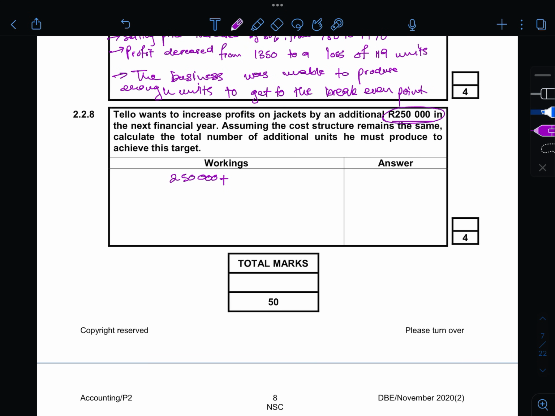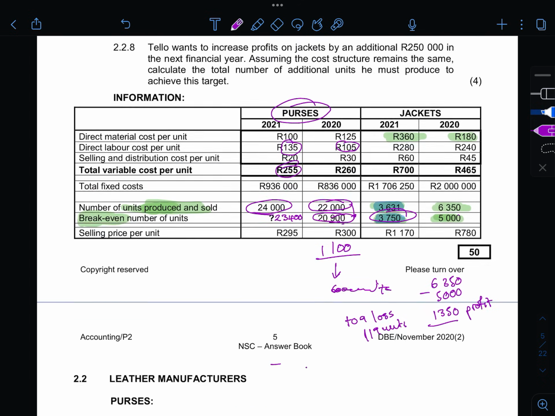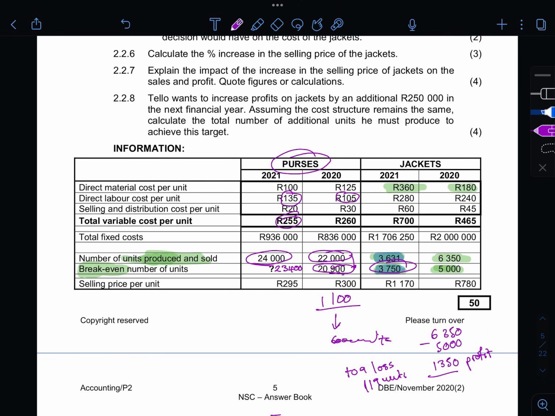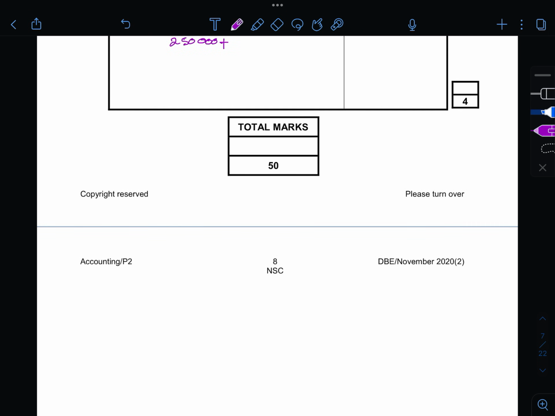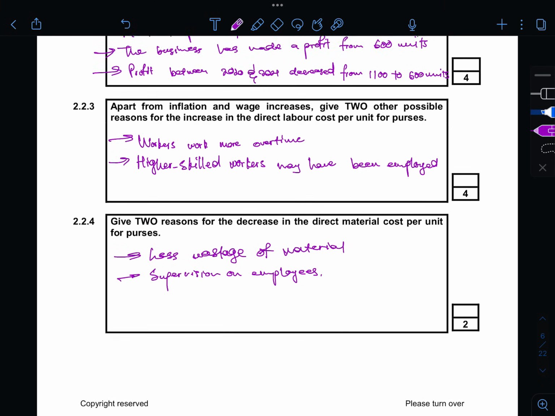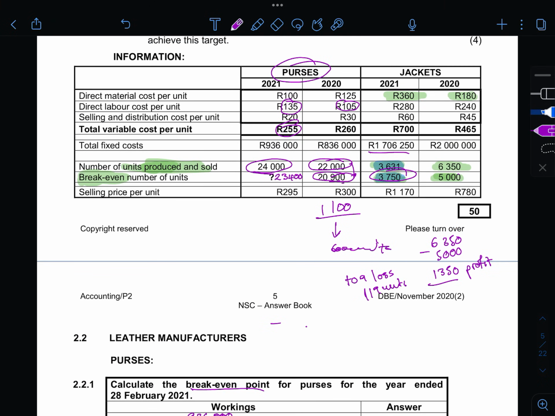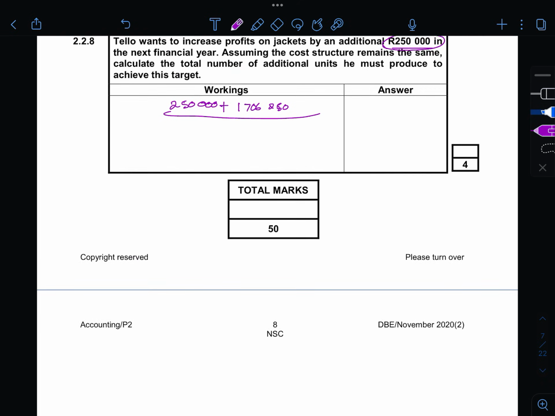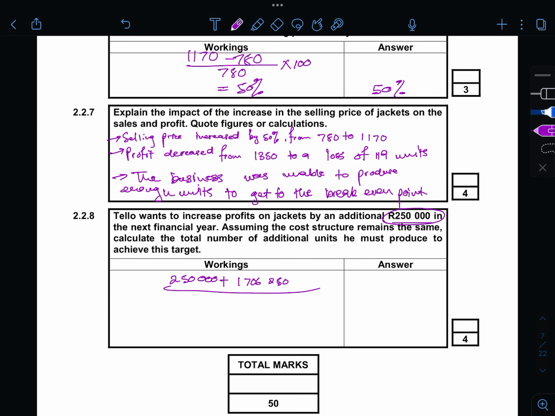So we're going to add that profit to your fixed costs, and your fixed costs was 1,706,250, over your selling price minus variable cost. Variable cost remains the same because they told us. So it's 1170 minus 700.